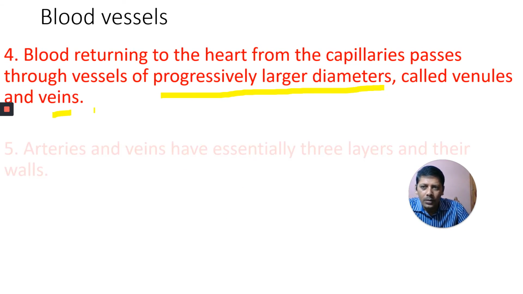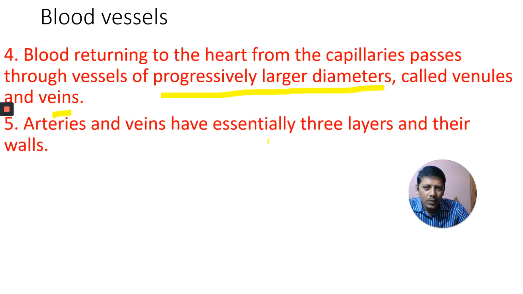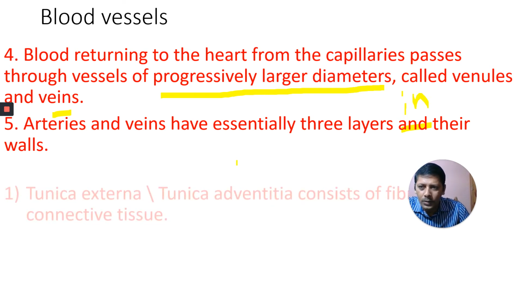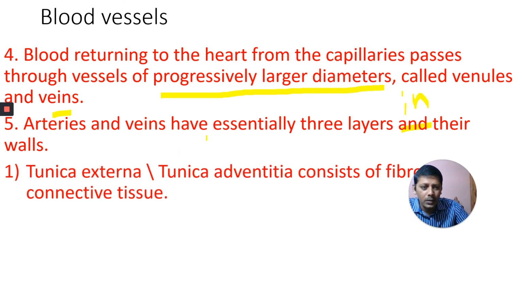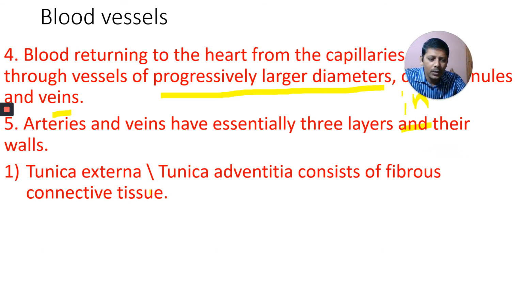Arteries and veins have essentially three layers in their walls. What are the three layers? It is also important in NEET papers; in recent mock test papers NTA gave this. Tunica externa, or tunica adventitia, consists of fibrous connective tissue.